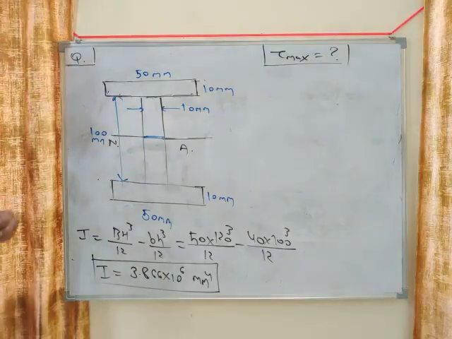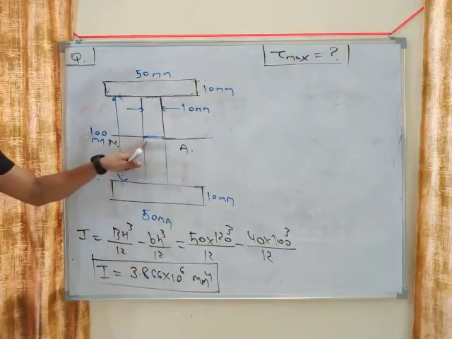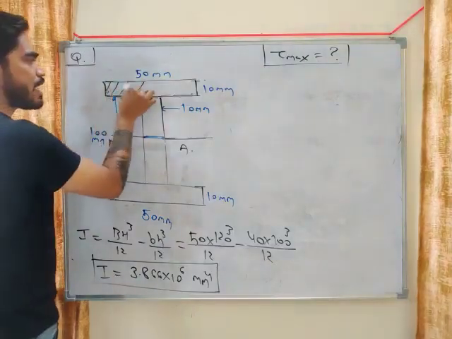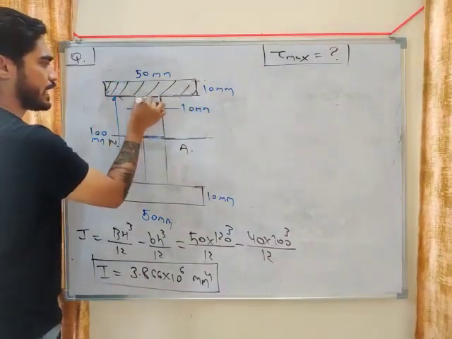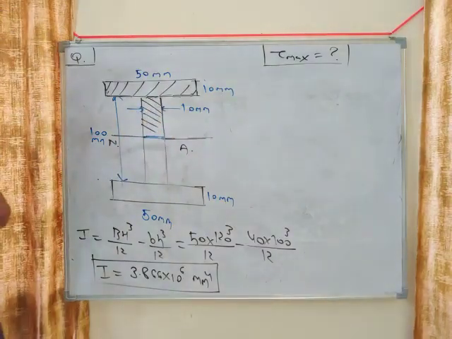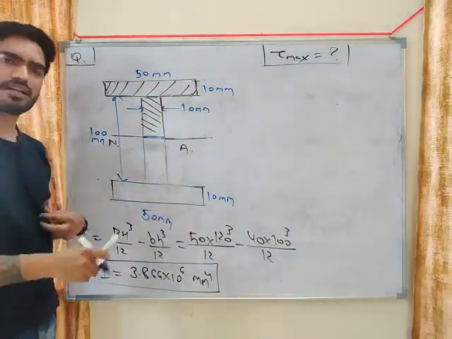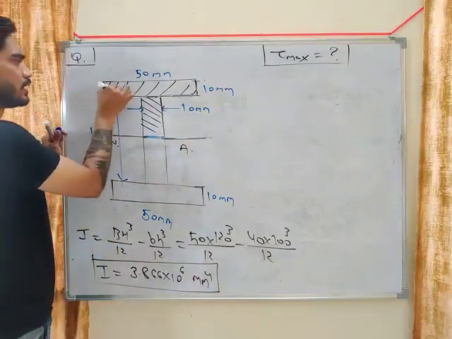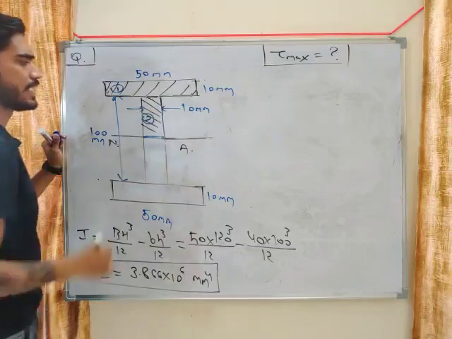So now you have to calculate tau at this layer. So you will consider the area above this layer, means this total area. Now you can't calculate AY bar of this total area directly. You have to consider this area and this area separately.